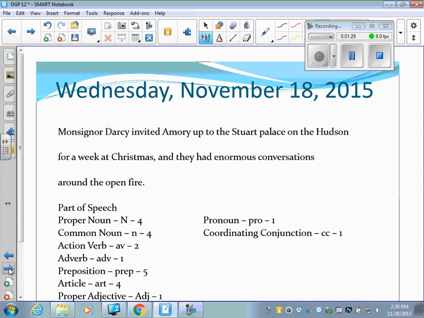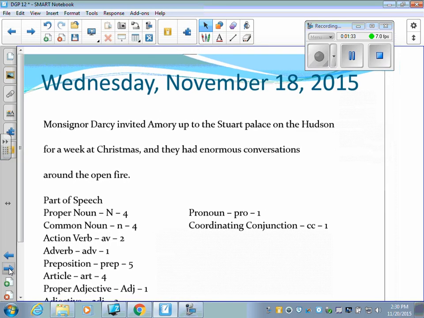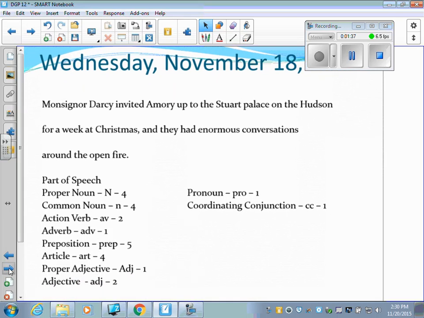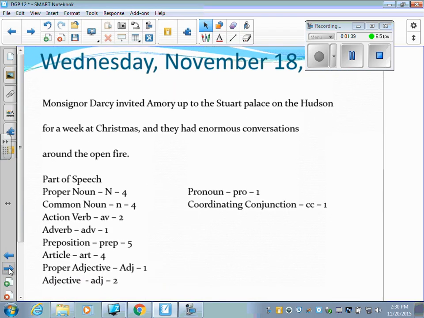So we're moving on to the next day. This is, of course, labeled Wednesday, November 18th. I'm not so concerned, again, with the correct date as much as I am with these commas and spelling. People are always misspelling Wednesday. Here's a comma, so check those things. We have all of our parts of speech listed here. All we need to do is find them in our sentence. So we have the same sentence. Monsignor Darcy invited Amory up.